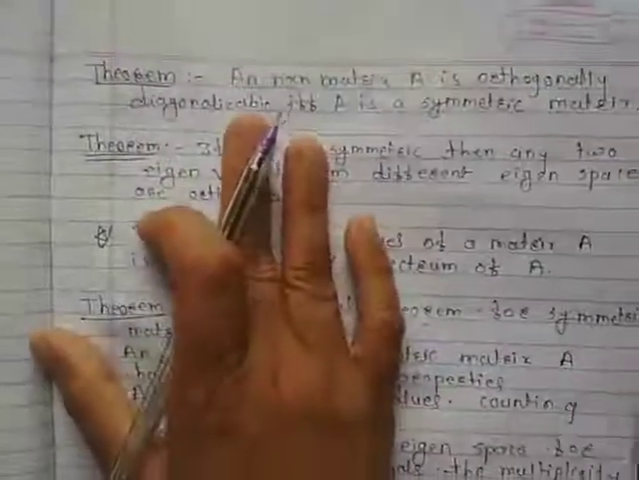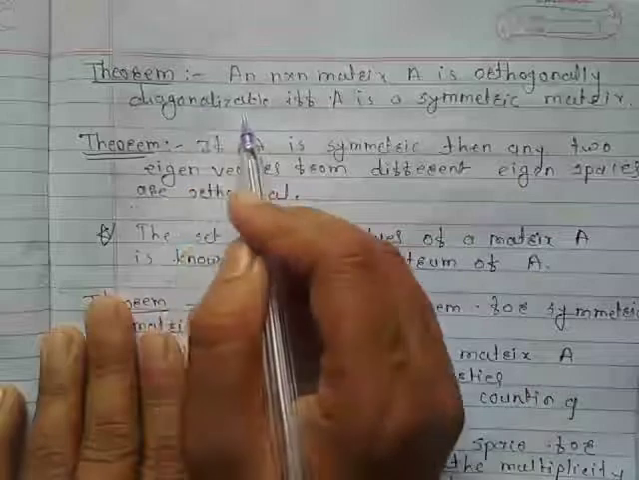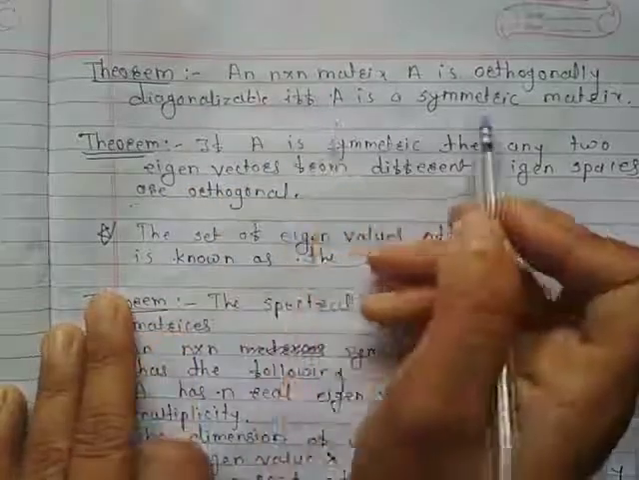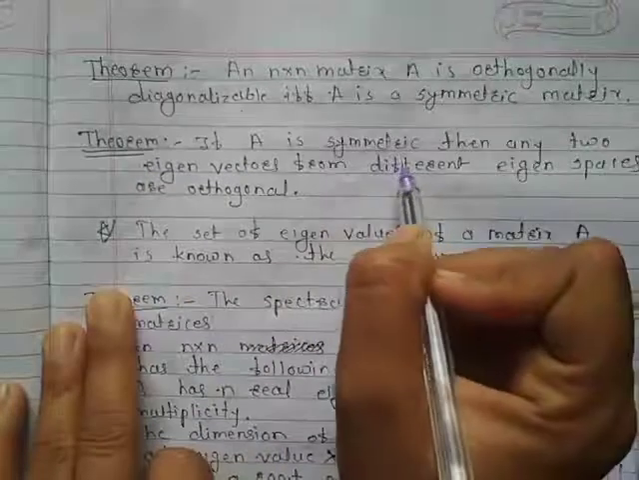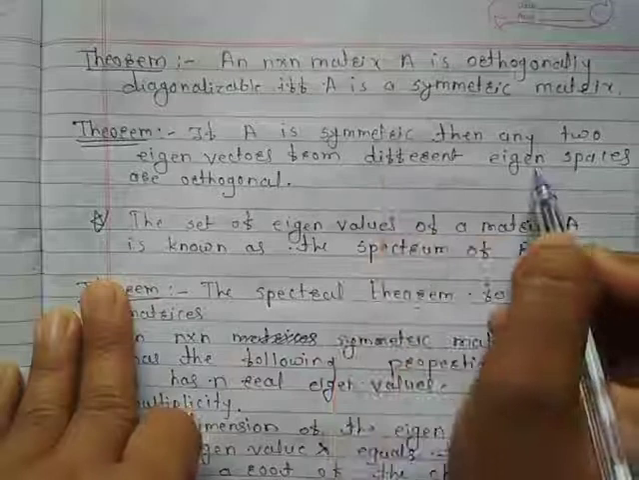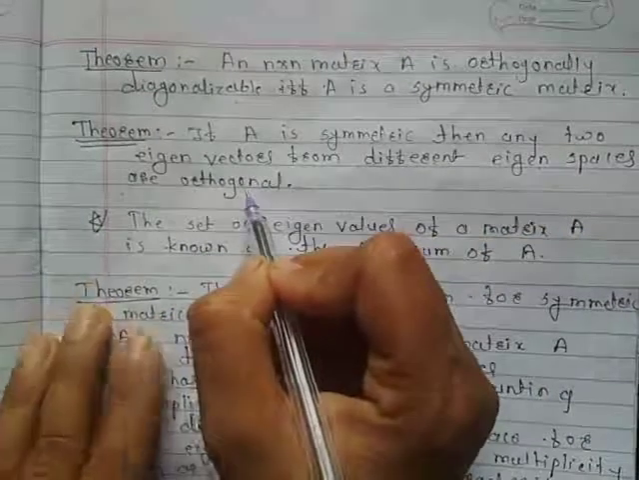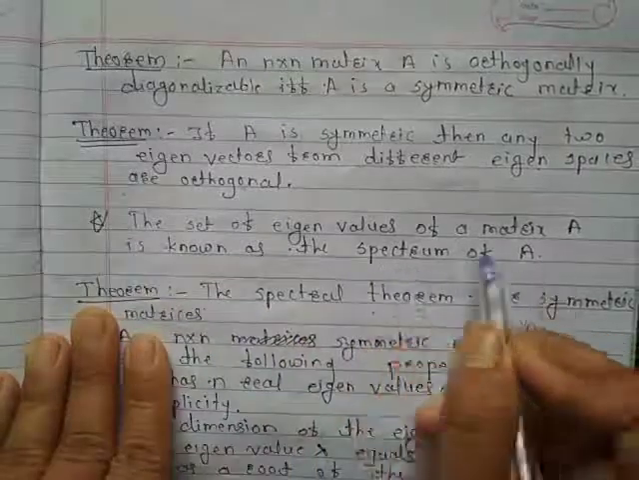Students, let us start with the theorem. An n by n matrix A is orthogonally diagonalizable if and only if A is a symmetric matrix. Next theorem: if A is symmetric, then any two eigenvectors from different eigenspaces are orthogonal. Okay?